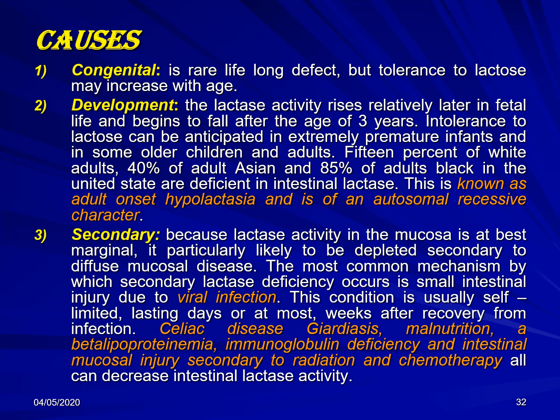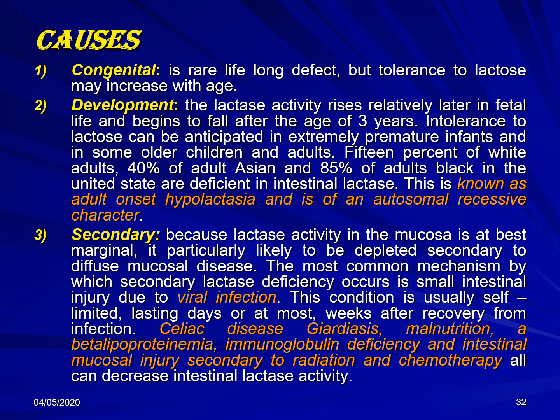The third type is the secondary. Secondary, the level of the lactase in humans is marginal. So any injury to the intestinal mucosa leads to the deficiency of the lactase enzyme. The most common cause is gastroenteritis, especially chronic gastroenteritis caused by viral infection, which damages the intestinal mucosa and the cells that produce the lactase enzyme, leading to the deficiency of the lactase enzyme, leading to the lactose intolerance.